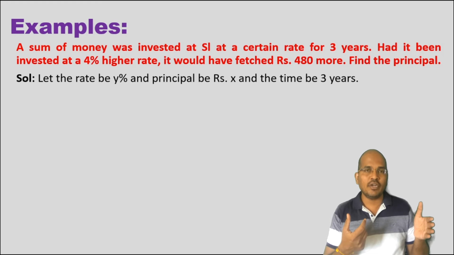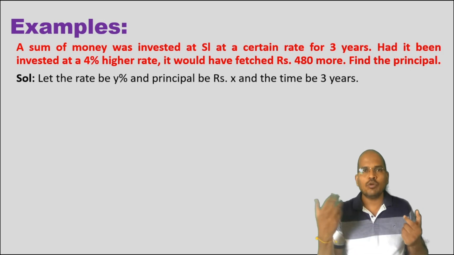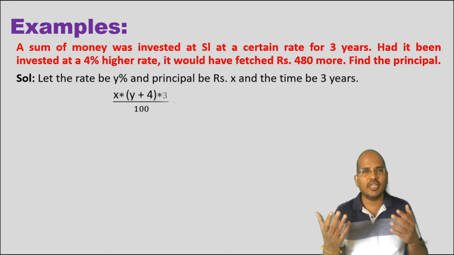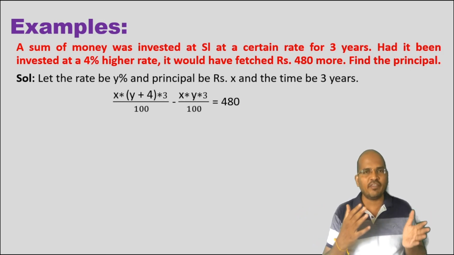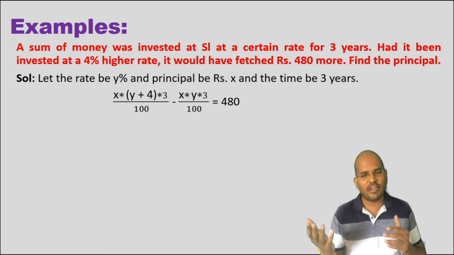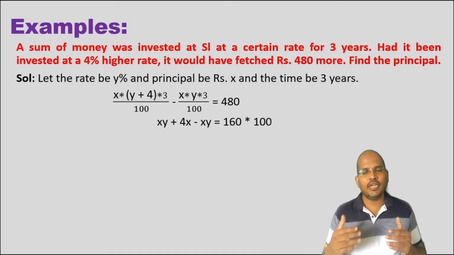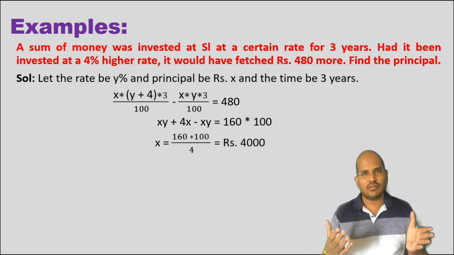So the interest at y plus 4 and the interest obtained at y, the difference is rupees 480, isn't it? So the difference of the interest with y plus 4 and y will give you 480. So plug in the values and you will find the value of the principal to be rupees 4000.